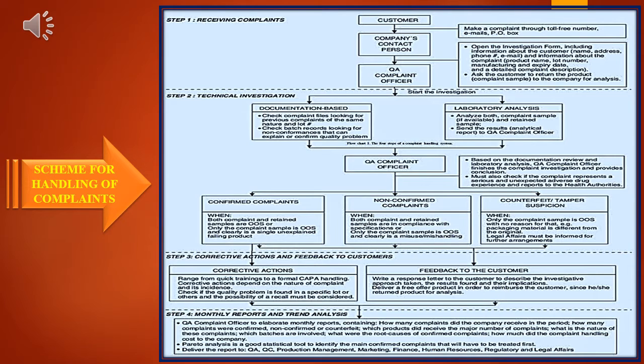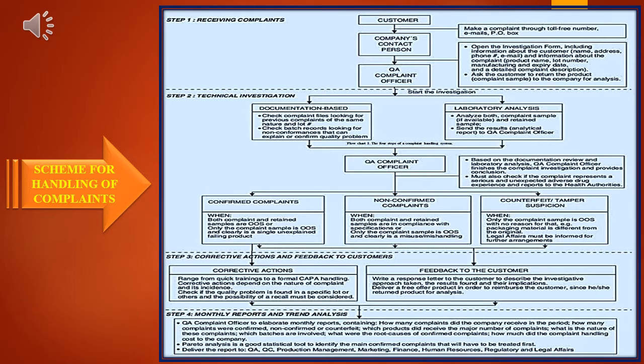Then he starts investigation whether the complaint is documentation based or laboratory analysis, and makes a technical investigation on the complaint, whether it is a confirmed complaint, non-confirmed complaint, or counterfeit or tamper suspicion. Then the QA complaint officer takes corrective actions and sends feedback to the customer regarding the complaint.